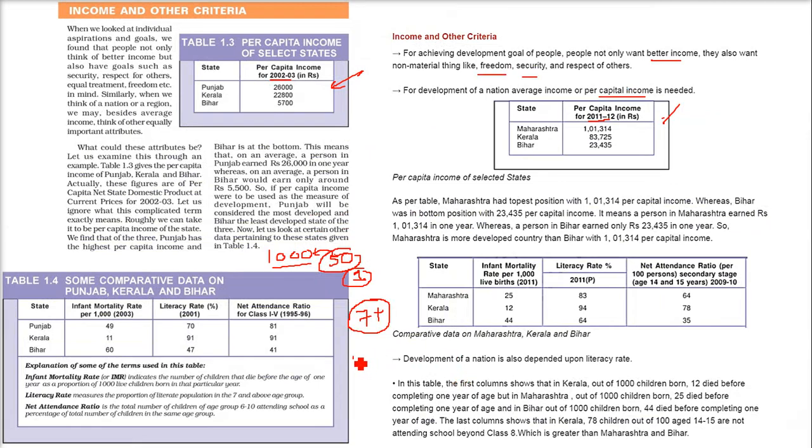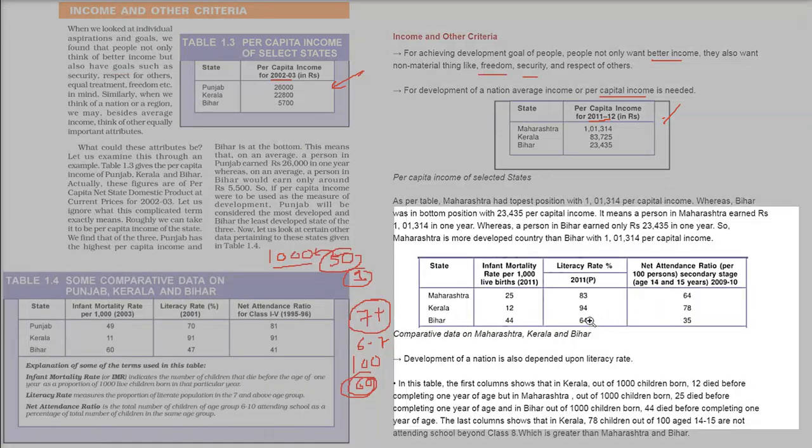That is, if there are say 100 kids in the age group of 6 to 7, and only 60 are attending, so 40 are not attending. So the net attendance ratio, or net attendance value, is only 60 because 40 are not attending.